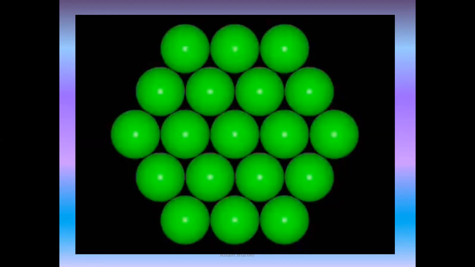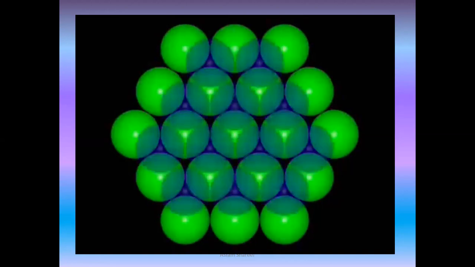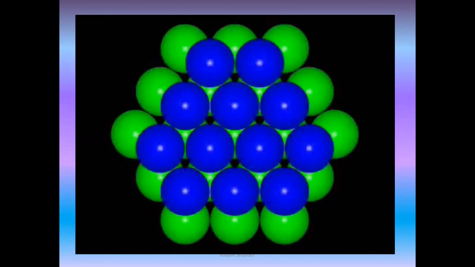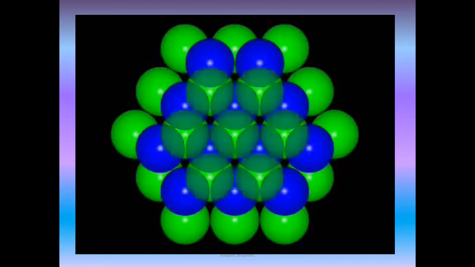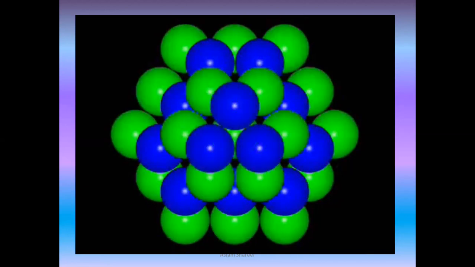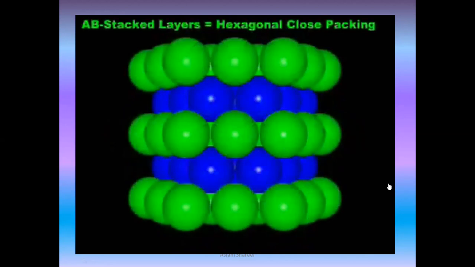We will use color to represent the layers. Here, each blue atom sits in a dimple formed by 3 green atoms in each layer. Imagine that the second layer of green atoms is added so that it is equivalent to the first layer of green atoms. Then, a second layer of blue atoms is added that is equivalent to the first layer of blue atoms. This alternating layering of close-packed layers generates a structure that is known as the hexagonal close-packed structure.